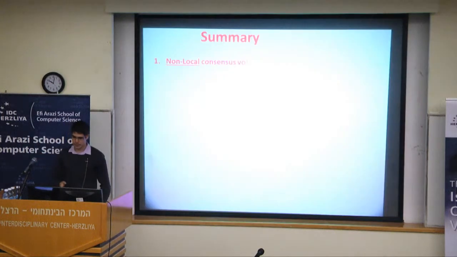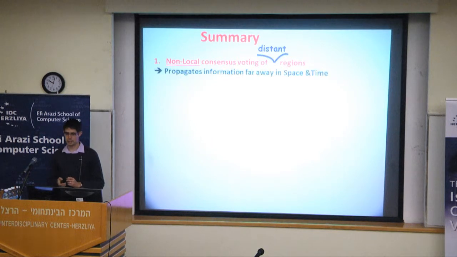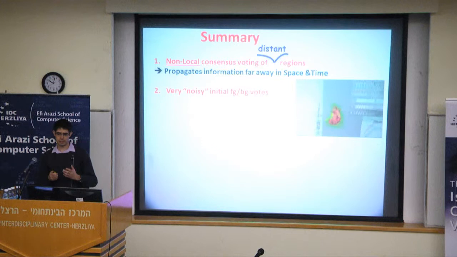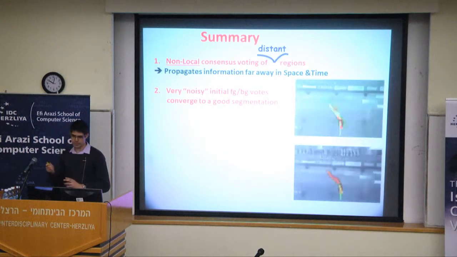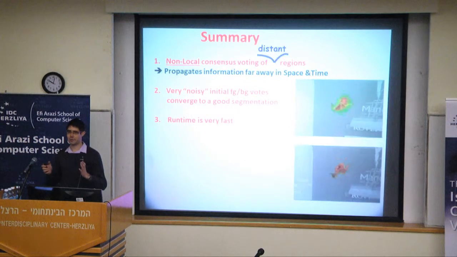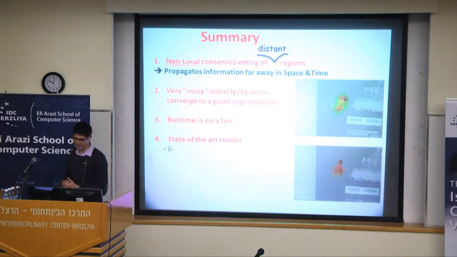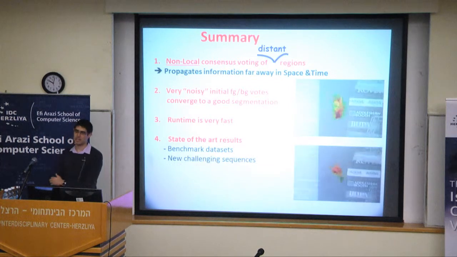So let's conclude. I hope that I've been able to show you that using non-local consensus voting of distant co-occurring regions, we can propagate information very far away, both in space and in time. And that we can start from even very noisy initial foreground-background votes and still recover the true foreground-background segmentation. Our runtime is very fast, and also very importantly, code is online, so you can already use it. And we're able to obtain state-of-the-art results on benchmark datasets and get very encouraging results on new challenging sequences.